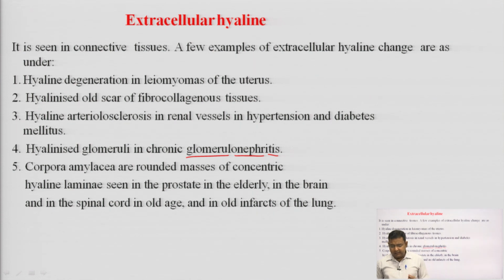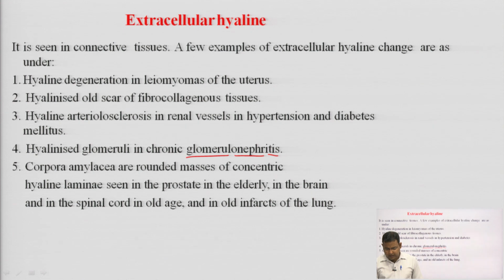Corpora amylacea are rounded masses of concentric hyaline laminae seen in the prostate in the elderly, in the brain and in the spinal cord in old age and in old infarct of the lungs. Corpora amylacea means a deposition of like sugar, amylase, carbohydrate deposition that can be seen in old age patients in the brain, in the prostate.